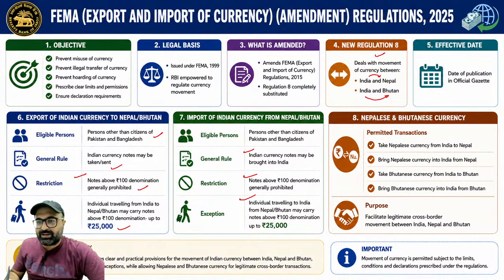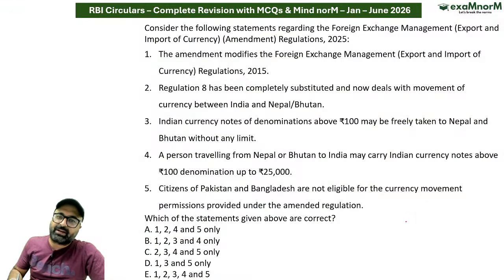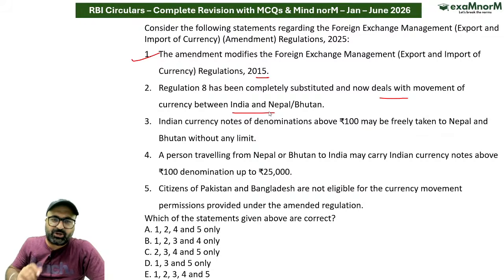Permitted transactions: take Nepalese currency from India to Nepal, bring Nepalese currency into India from Nepal, take Bhutanese currency from India to Bhutan, and bring Bhutanese currency into India from Bhutan. All these are eligible transactions. So keeping that in mind, the amendment modifies the Foreign Exchange Movement Regulation 2015, correct? Regulation 8 has been completely substituted and now deals with the movement of currency between India and Nepal. Yes, sir, it basically deals with the movement of currency between India and Nepal. This point is absolutely correct.